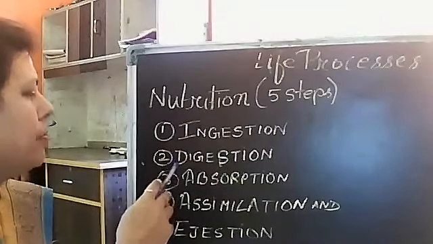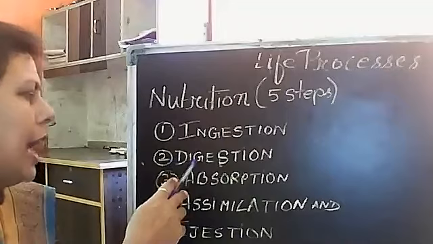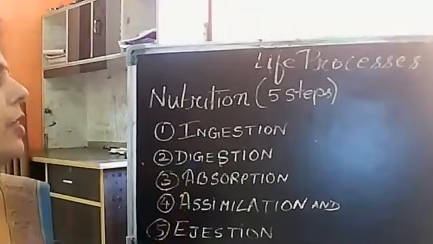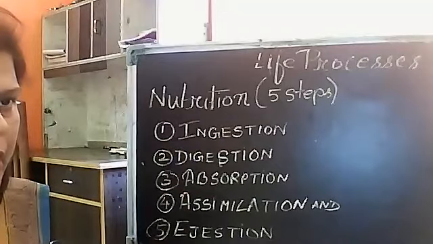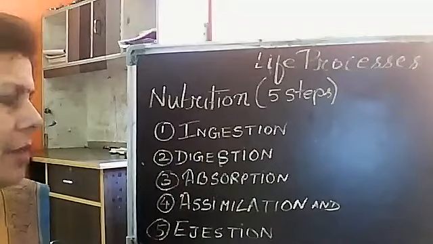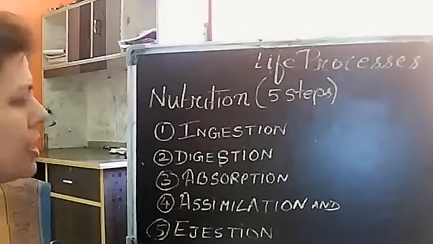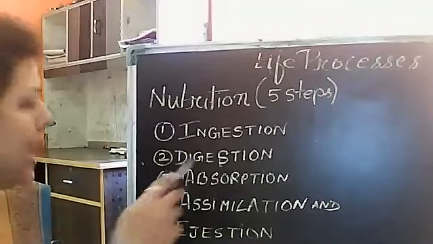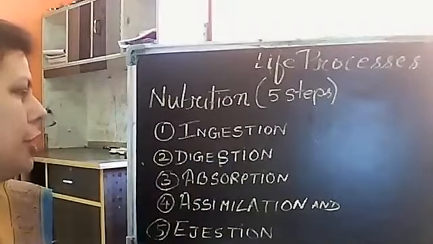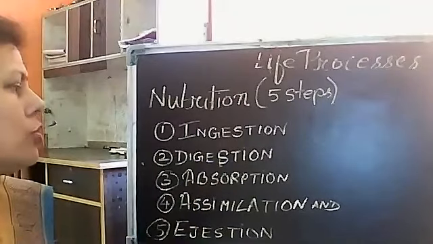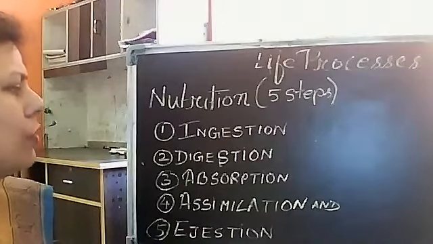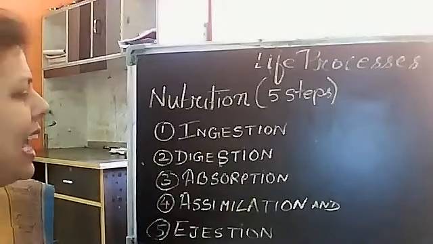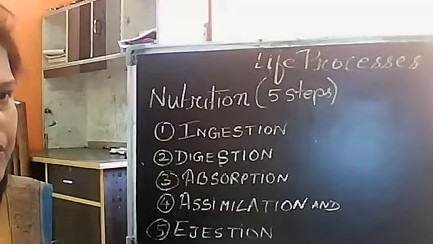Then the next step is digestion. Digestion means the food which we have taken is not in simpler form. So first it has to be converted into simpler form. That is done through the digestion process. That means through digestion, the complex foods are converted into simpler form with the help of some enzymes.